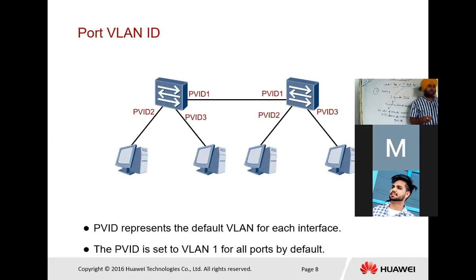Whenever data is transferred from the first PC, it first sends an untagged frame. Then the switch tags the frame as a VLAN frame. The PVID is mandatory to assign on every access port.